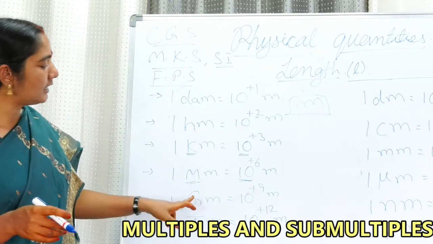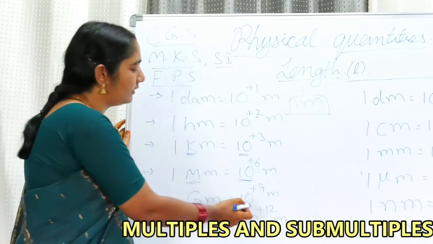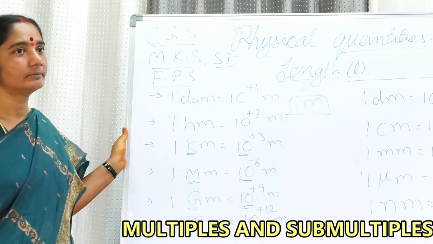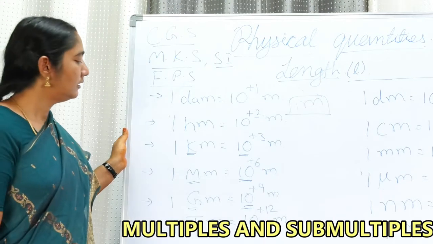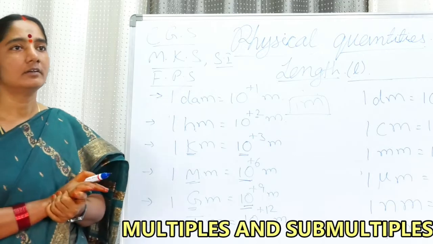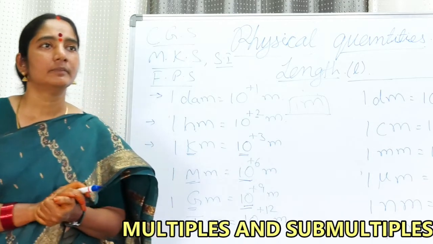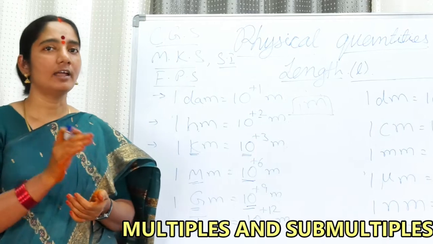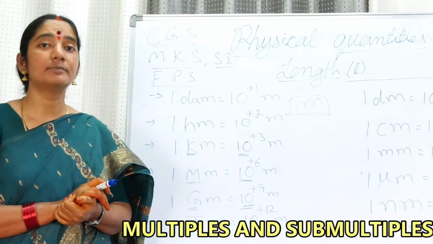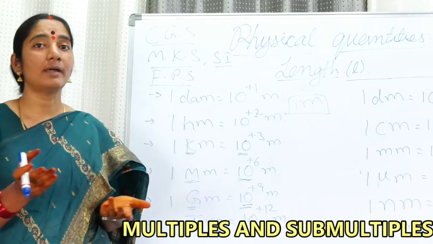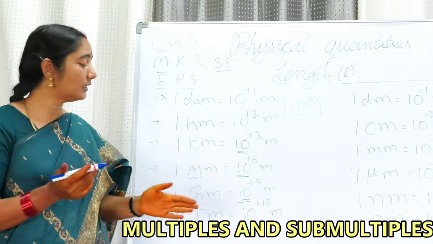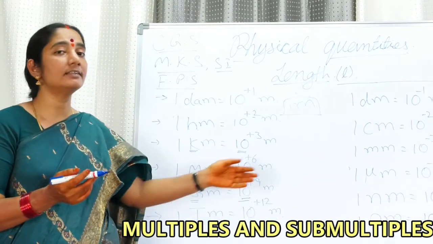1 gigameter. Giga stands for 10 to the power of plus 9. You must remember. Today, Tesla, Elon Musk has given, we are having a gigafactory, a lithium ion gigafactory is being constructed. Lithium ion batteries are used for storing the solar energy, and there we are using giga.